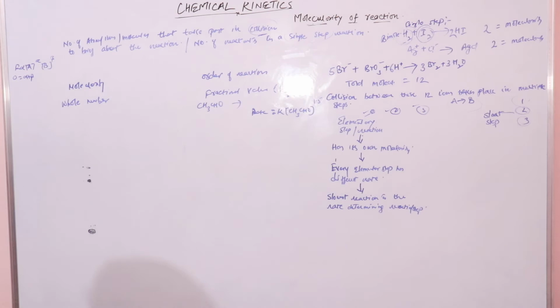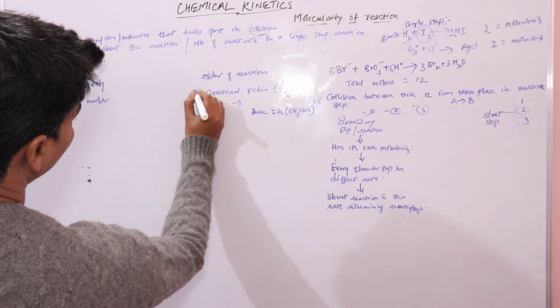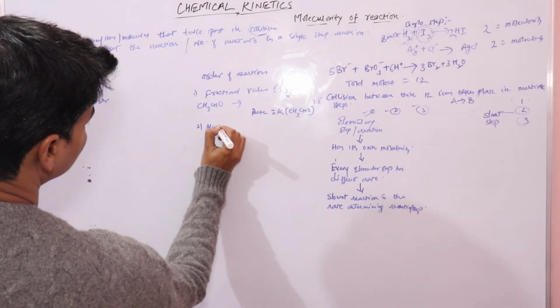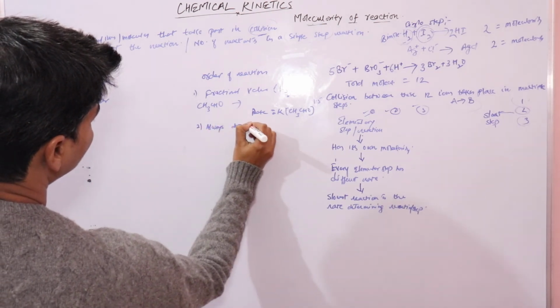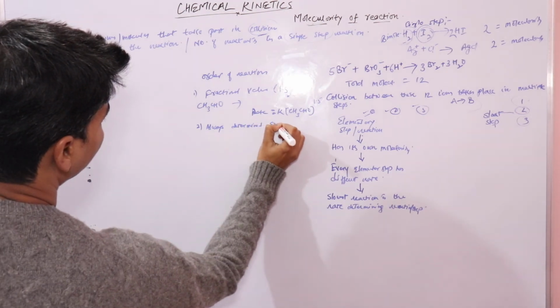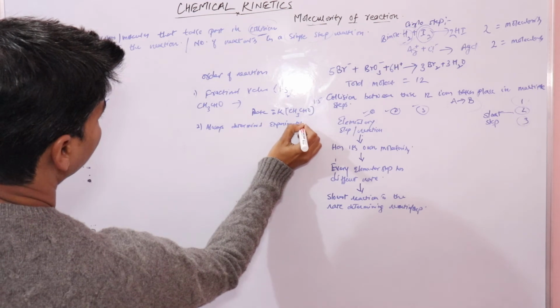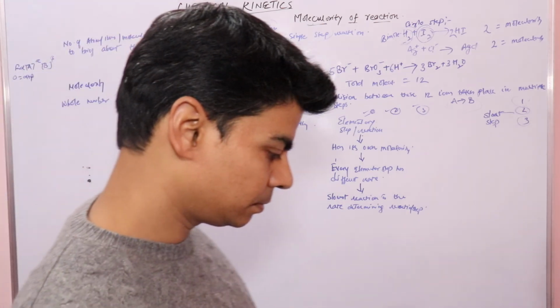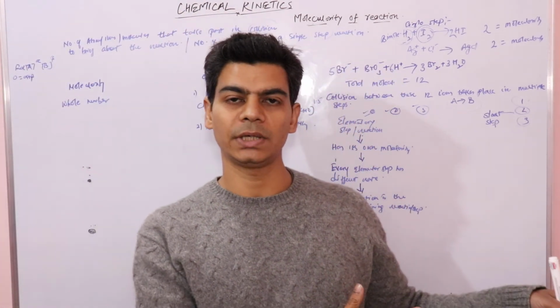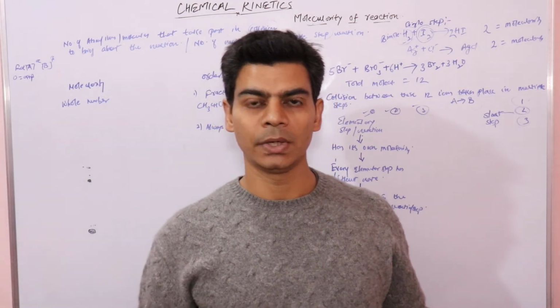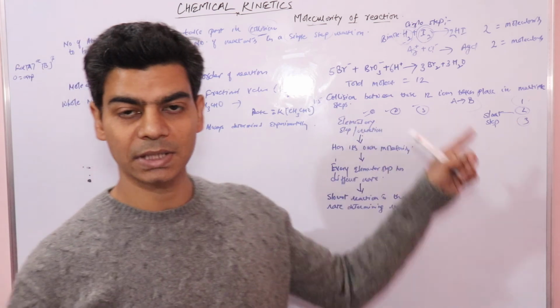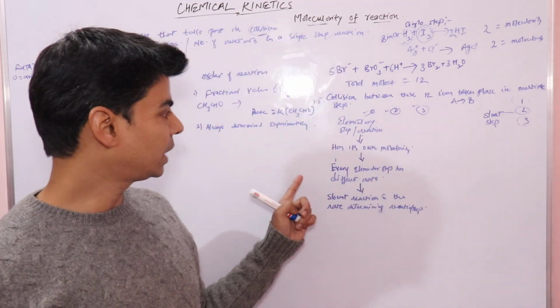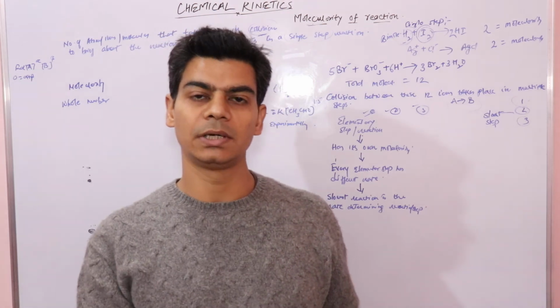And if we talk about it, again, let's compare it in some other step. We know that this is always determined experimentally, because we have already discussed that there was one rate of reaction using the law of mass action, that was theoretical, which we mentioned using the balanced chemical equation. And order of reaction is determined from the rate expression, which is determined experimentally.